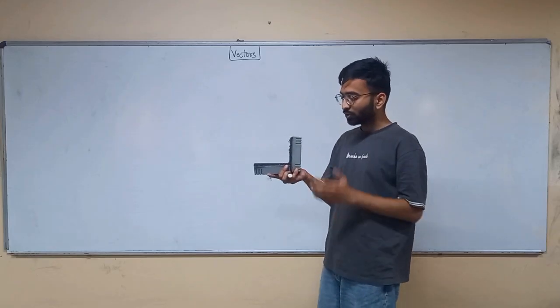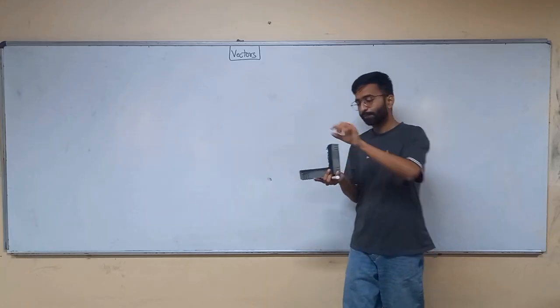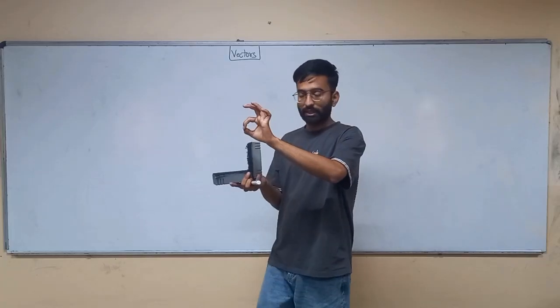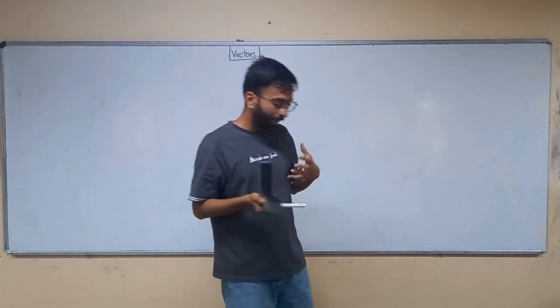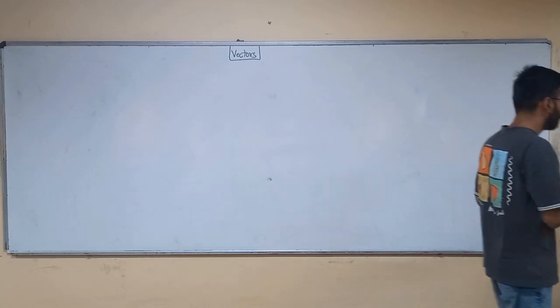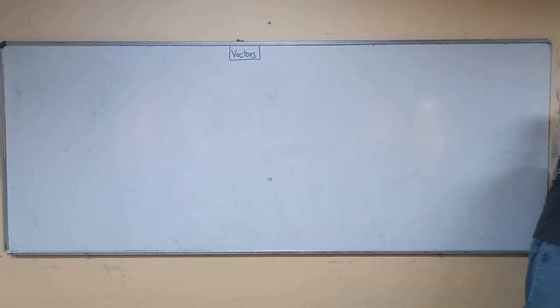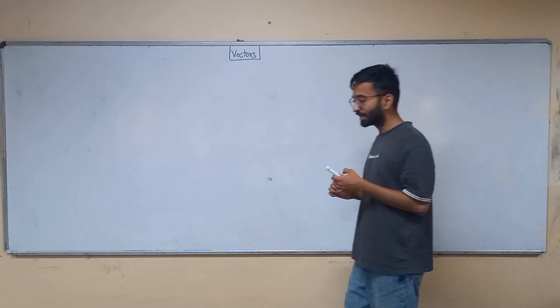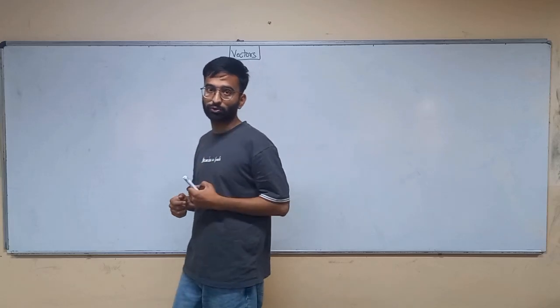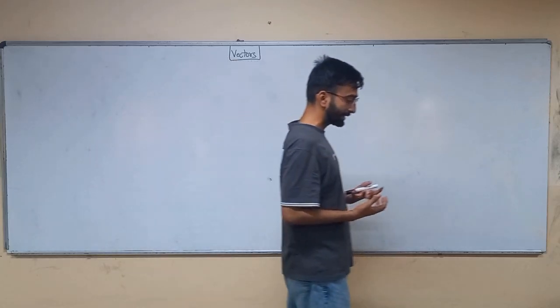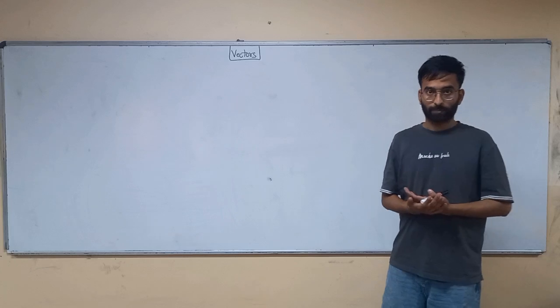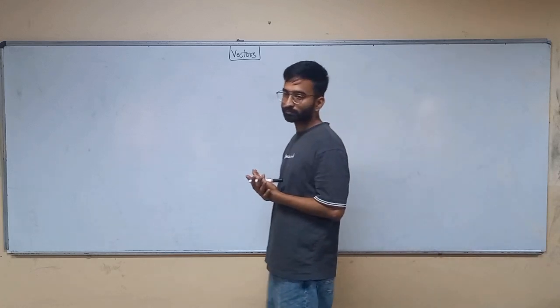So in 3D space, if I place a point, I need to find the position of this point. And to find the position of this point, we can use the coordinates, and we can also define the vector associated with it. So what is a vector first of all? Vectors are those quantities which have magnitude as well as direction.